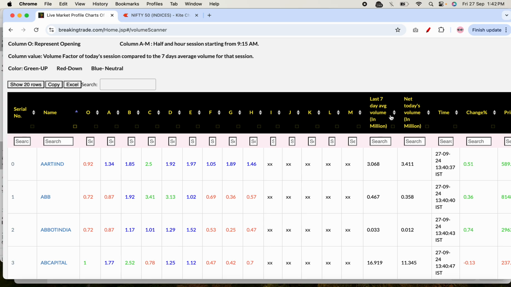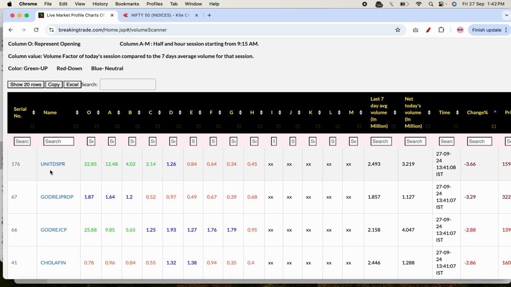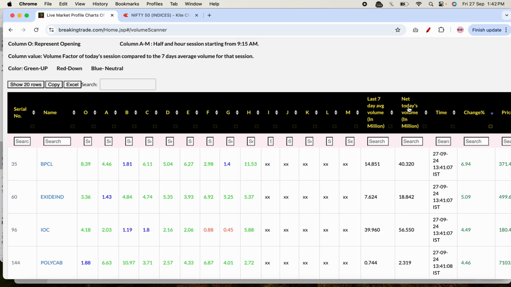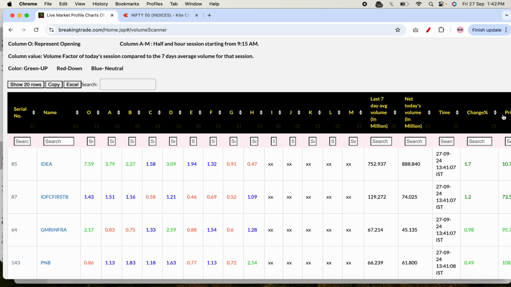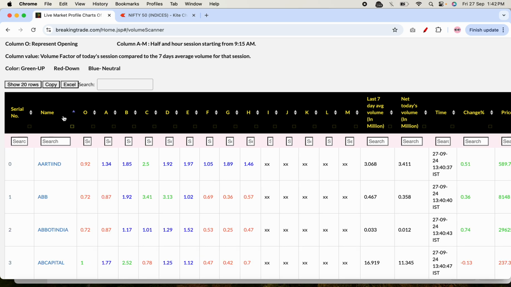Now say you want to sort the stocks based on the change percent, to see which has risen the highest or fallen the most. If I sort it, you can see today BPCL rose 6.94%. This is the highest stock in FNO criteria. BPCL has risen 7%, and similarly United Spirits has fallen to minus 3.66%. So like this you can sort it based on change percent, price, and similarly based on name.